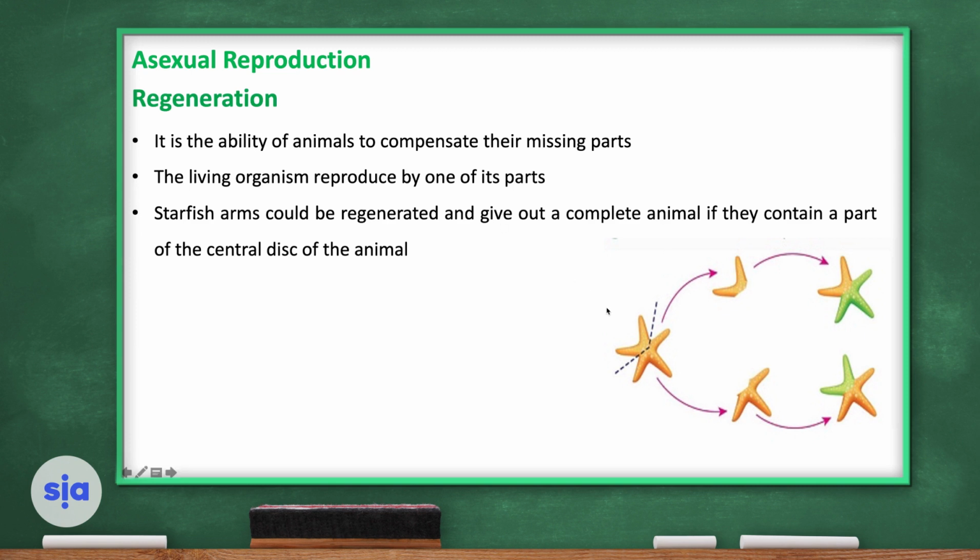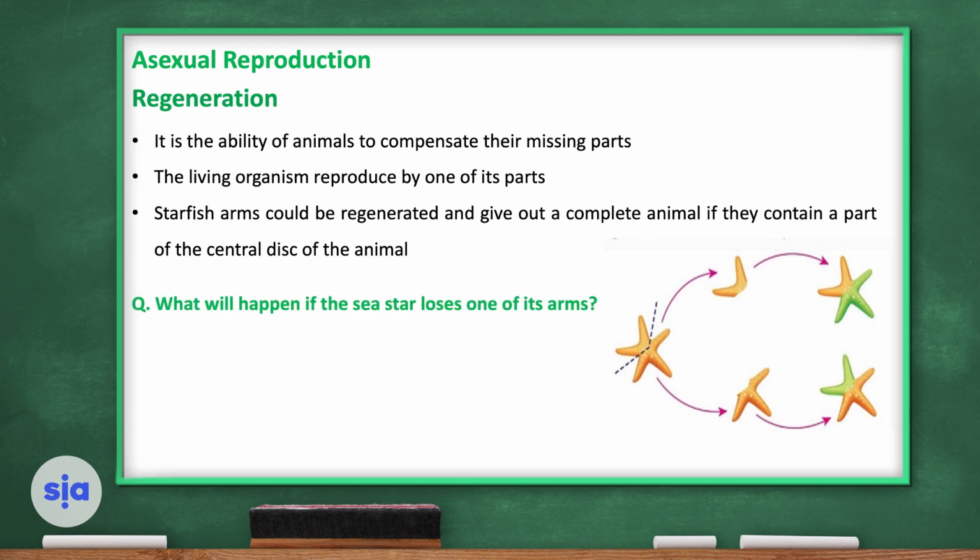So suppose this sea star is cut and becomes like this. If this part has just a part from the central disc, the sea star can regenerate the green part, giving a complete animal.